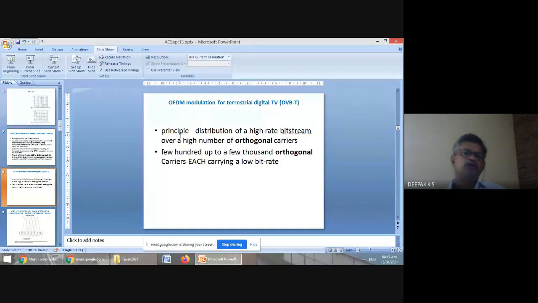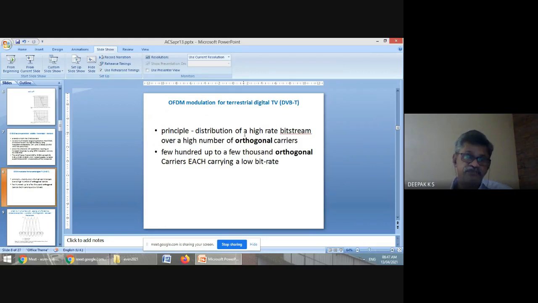Orthogonal frequency division multiplexing is the distribution of a high bit stream over a high number of orthogonal carriers. In normal QAM, I and Q are orthogonal. If one is sine and one is cos, you can transmit both together because sine and cos will not interfere, since they are orthogonal to each other.